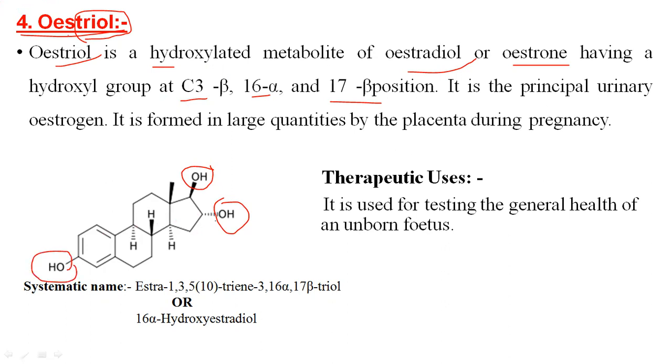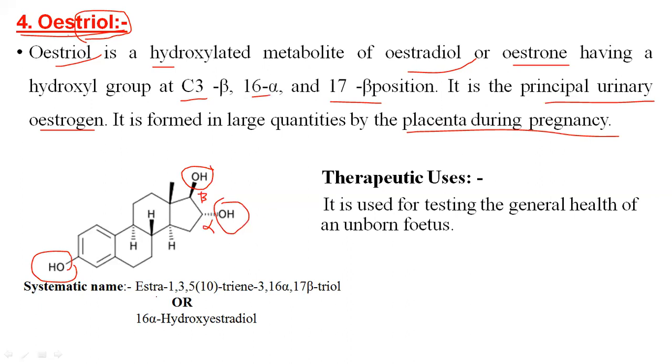The dotted line indicates the alpha position, whereas the solid line indicates the beta position, meaning behind the plane and above the plane. Alpha indicates the hydroxy group present in estriol. It is the principal urinary estrogen. Estriol is formed in large quantity by the placenta during pregnancy. This is the structure of estriol.